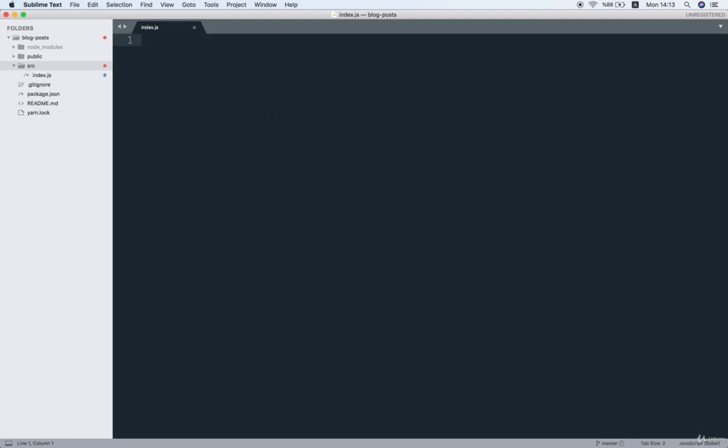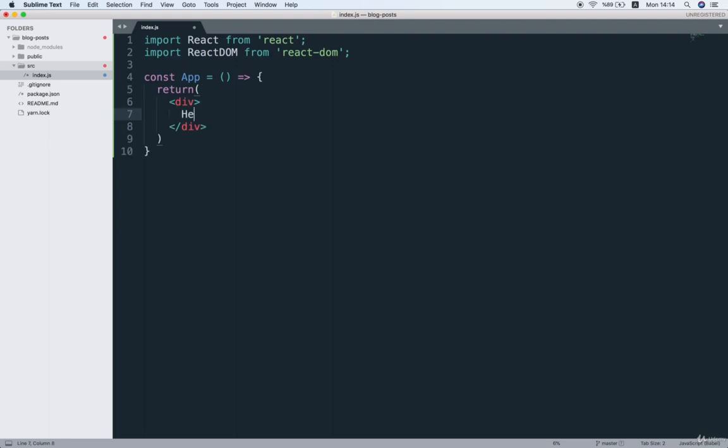And then at the top of this file, we will put in a little bit of familiar code. So I'll say import React from React, and I will do the import ReactDOM from react-dom. Then I can make a new App component, and inside there, I'll return a simple div that says hello world.